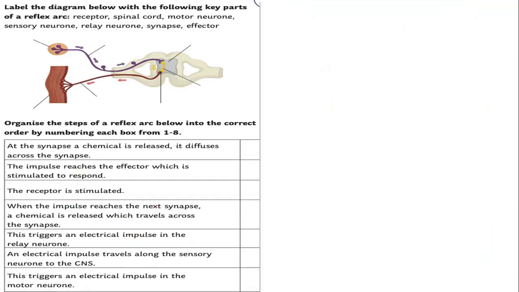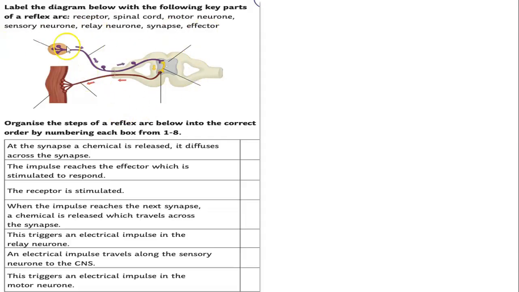Let's look at this question. What does it say? Label the diagram below with the following key parts of a reflex arc: receptor, spinal cord, motor neuron, sensory neuron, relay neuron, synapse, and effector. So first we will label the parts of the diagram.